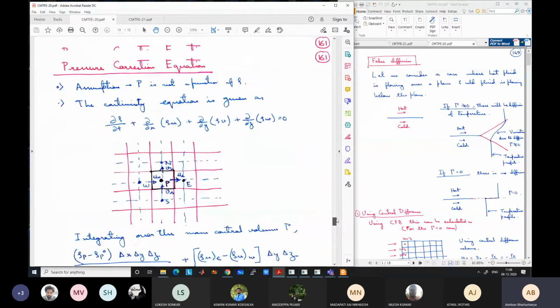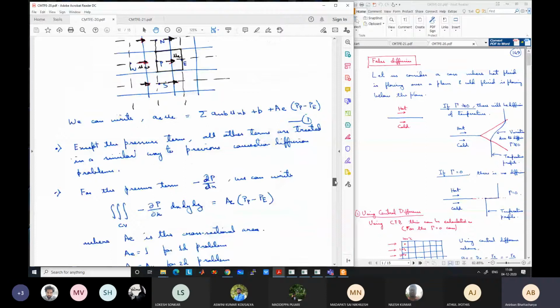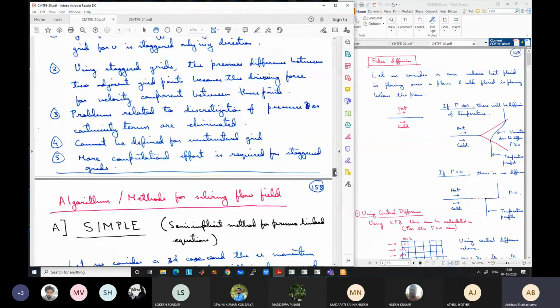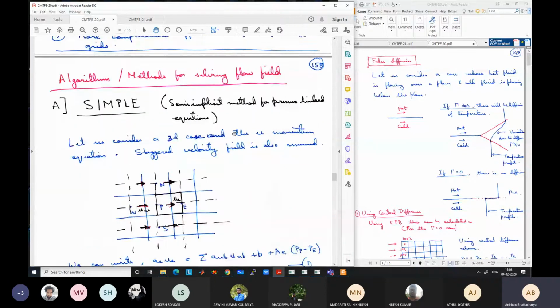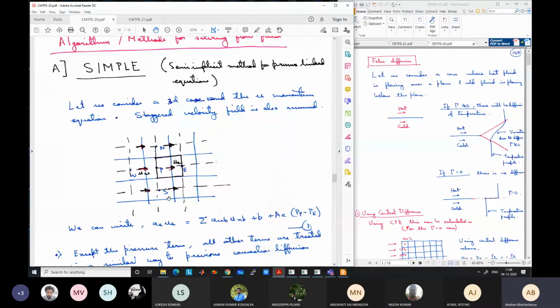We'll just go through the simple algorithm again, just to remind, because this is slightly complicated, just to remind ourselves what is the algorithm. Because we have to build upon this today to learn about the simpler algorithm. And in the next class, we will learn about two more algorithms briefly, the simplex algorithm and the piezo algorithm. Okay, so these four algorithms we are going to learn for solution of flow.